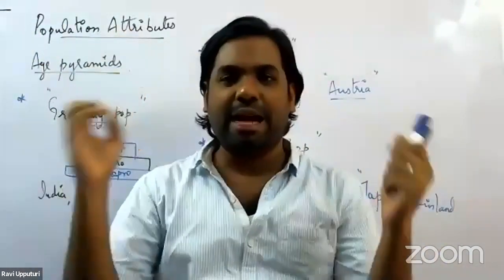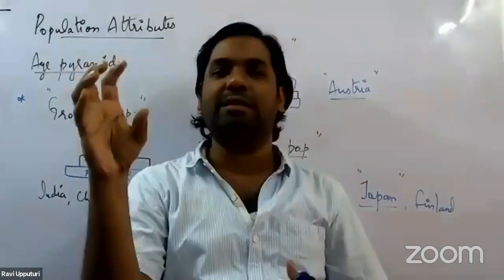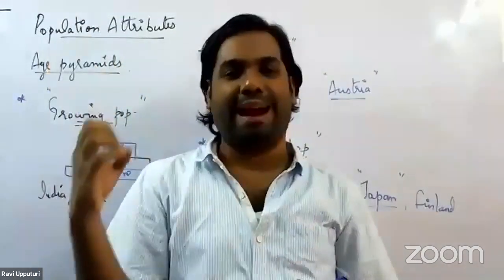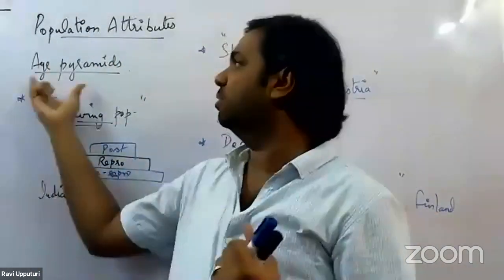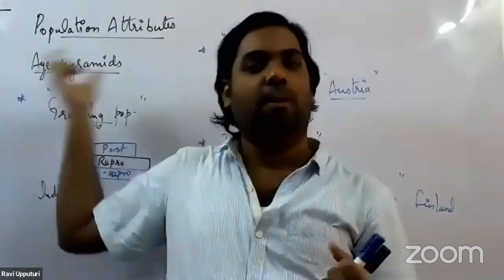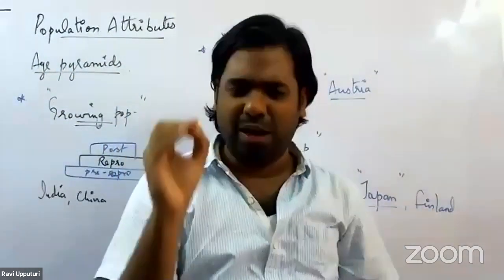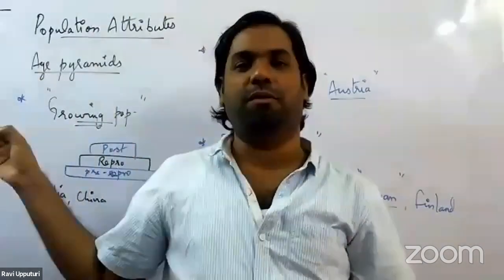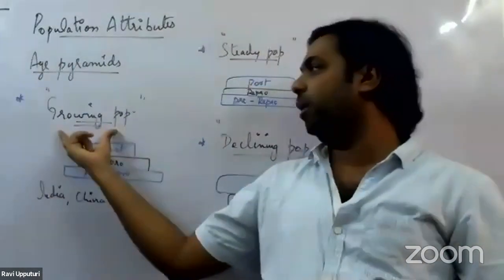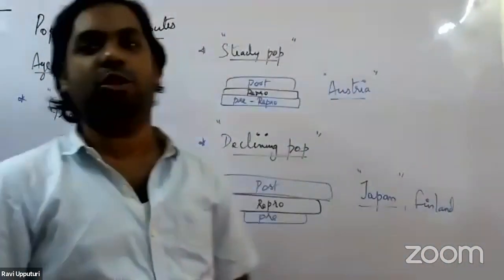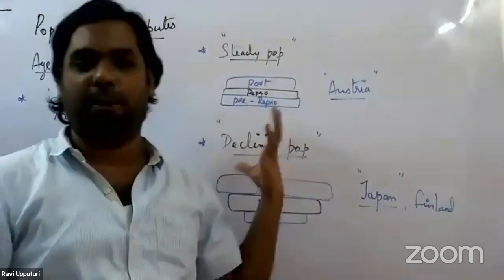When we identify the number of organisms belonging to each category, we are able to plot something called the age pyramid. Based on the age pyramid, we can determine the fate of that population, whether it is a growing population, a steady population, or a declining population. Right?